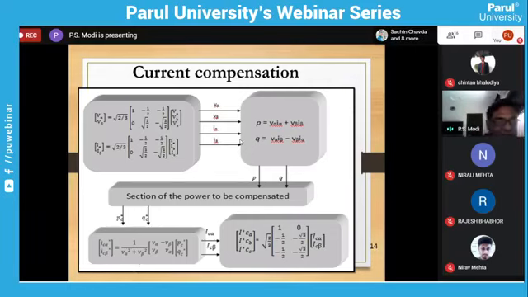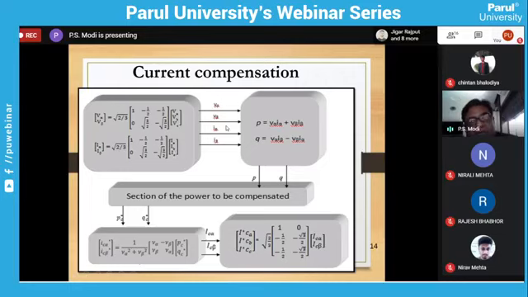From these, by using this equation, we have to convert into alpha beta. So ABC to alpha beta, and similarly current Iabc to current I alpha, I beta, which we convert by this formula. So finally, the output of this block is what? We get four quantities: V alpha, V beta, I alpha, and I beta. From where have we derived them? From the supply voltage and supply current. They are all available.